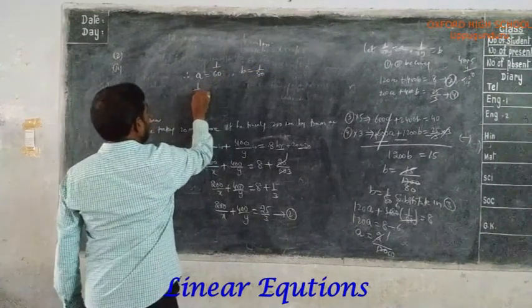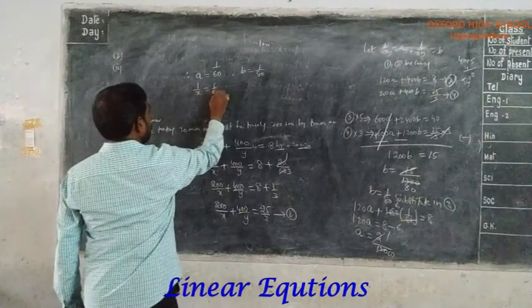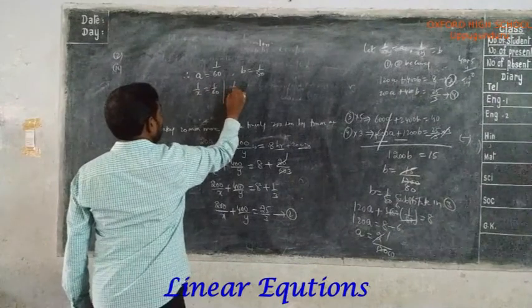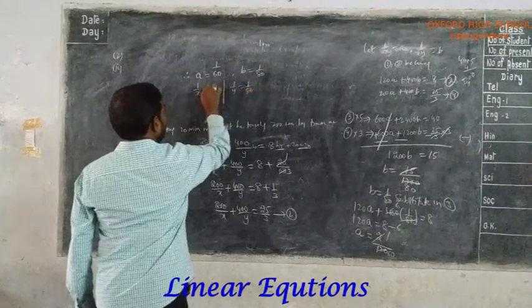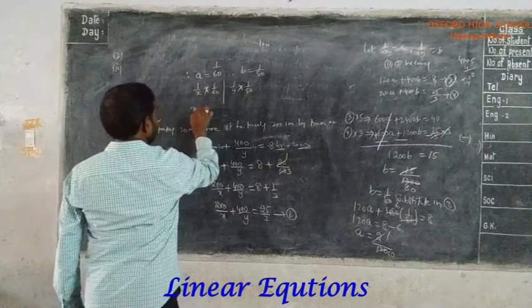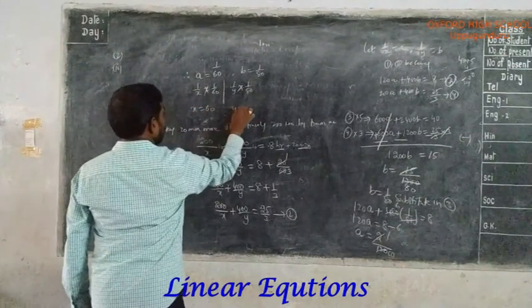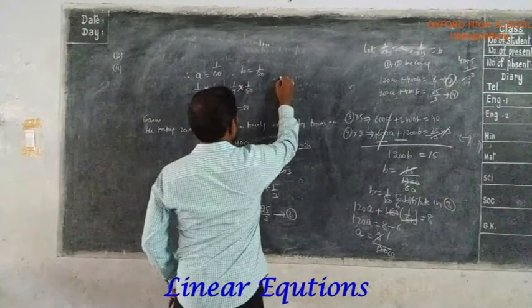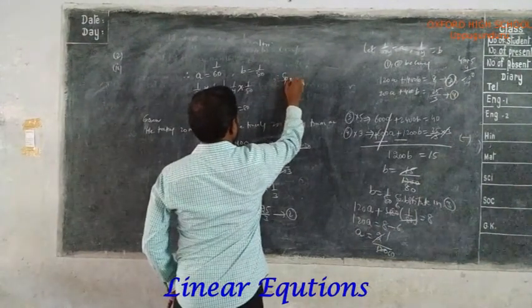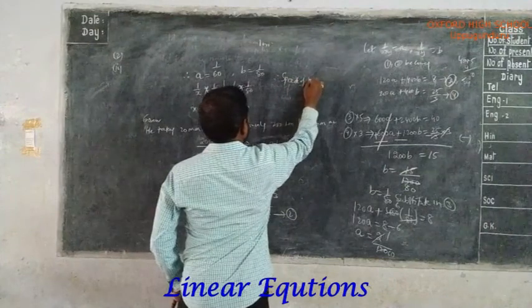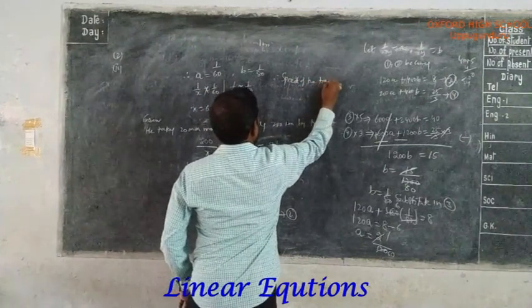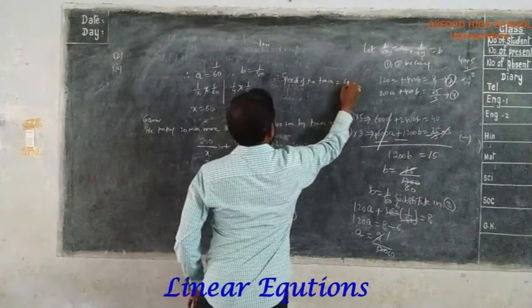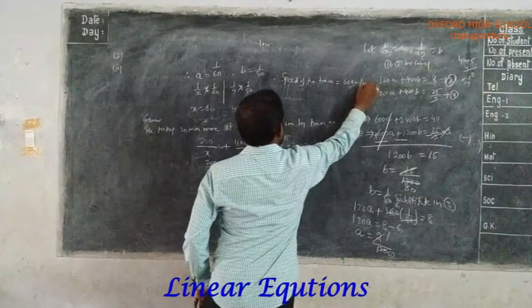a means what? 1 by x equals 1 by 60. Similarly, 1 by y equals 1 by 80. Cross multiplying these two, x equals 60, y equals 80. So x is the speed of the train, equal to 60 kilometers per hour.